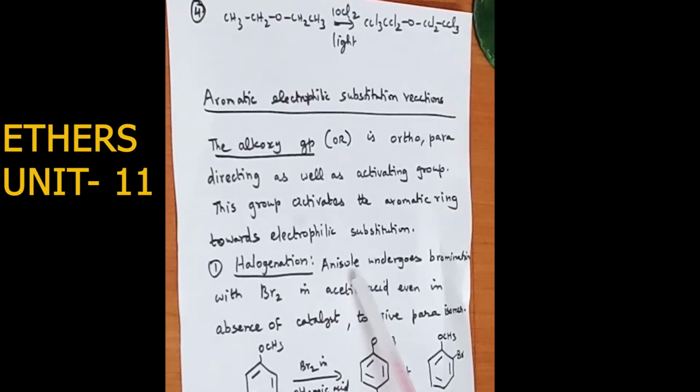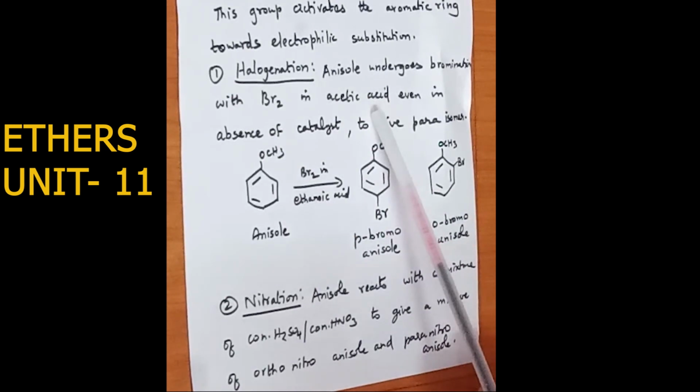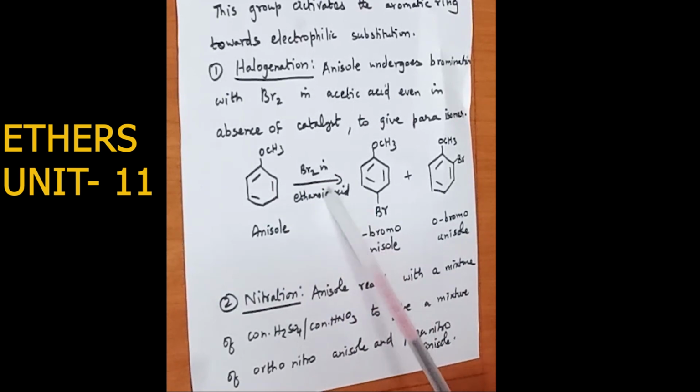So anisole, C6H5OCH3, is called anisole. Anisole undergoes bromination with bromine in acetic acid even in the absence of catalyst to give the para isomer, which is the main product. So para bromo anisole. Anisole on treatment with bromine in ethanoic acid gives para bromo anisole and ortho bromo anisole.